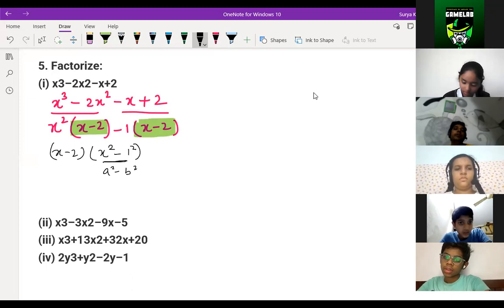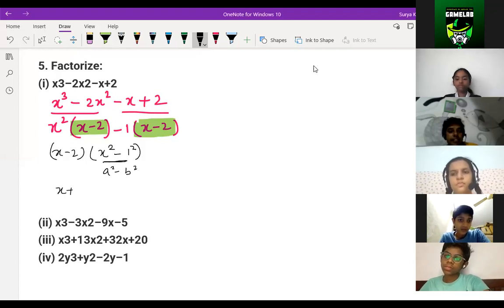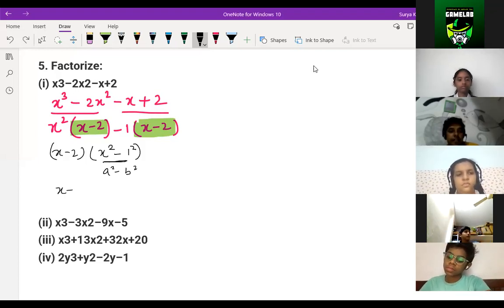No changes in that, correct? Right, children? We can write a square minus b square, or not, Satvik? Yes, sir. So here x minus 2 as it is, you write x minus 2. And for x square minus 1 square, we can write it as x plus 1 into x minus 1.